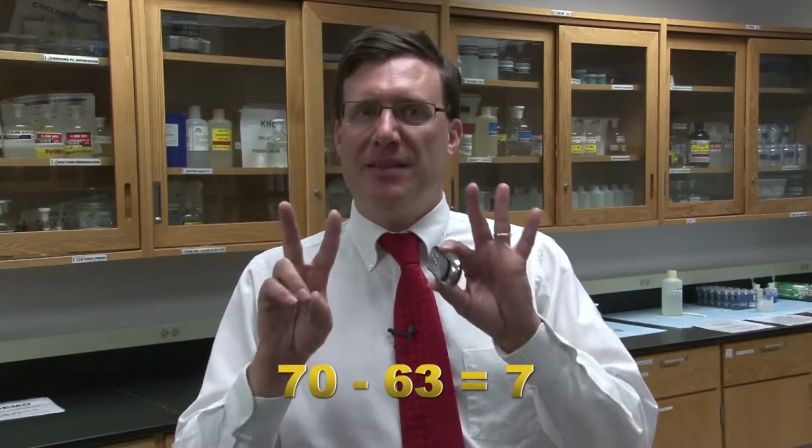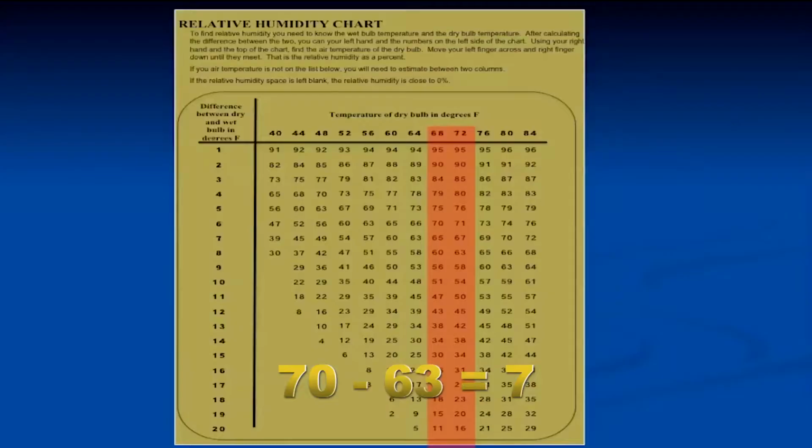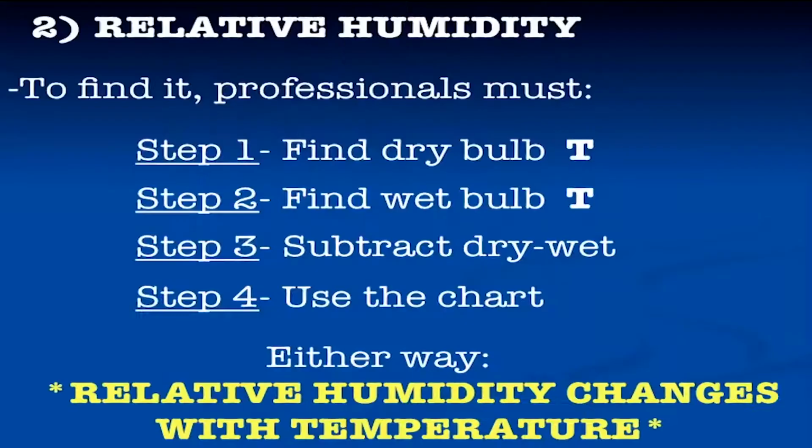Well, 70 degrees minus 63, that's a 7-degree difference. So we find the row that's 7 degrees different, and we know it's somewhere between 65 and 67%. Since 70 degrees is right between those two numbers of 68 and 72, we'll estimate that the relative humidity is 66%. So those are the 4 steps you must go through in order to figure out relative humidity.